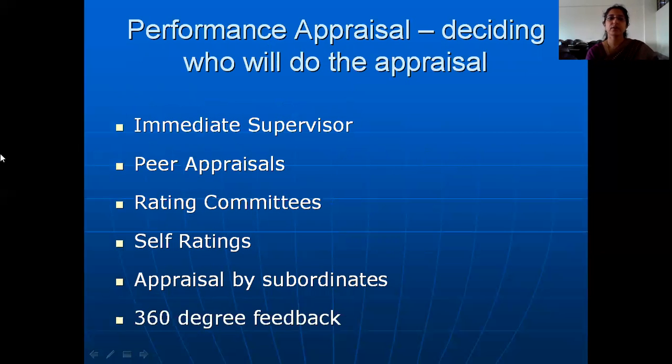Now, when you're deciding who is going to do the appraisal, appraisal can be done by all these parties. First point here relating to performance appraisal is appraisal by the immediate supervisor. This type of appraisal is mostly the heart of performance appraisal. Most of the times while you are evaluating a certain employee, the management normally takes a large consideration of what appraisal the supervisor or the immediate superior has given to his employee.